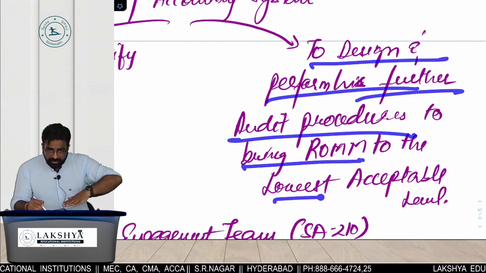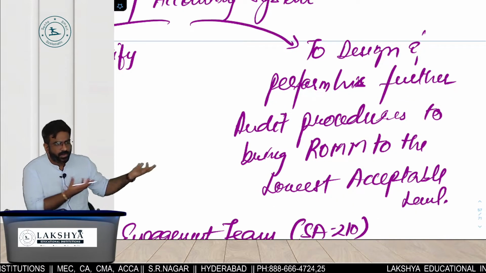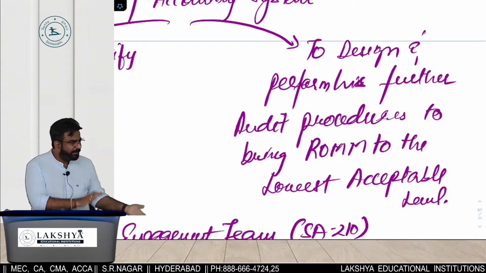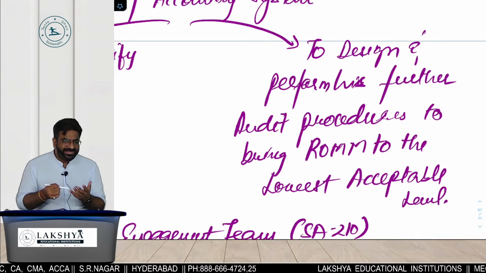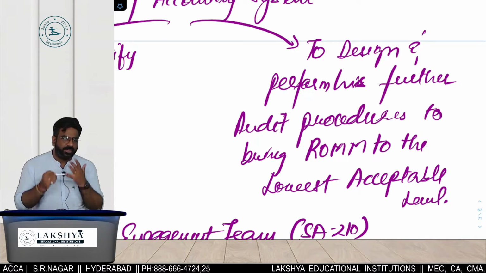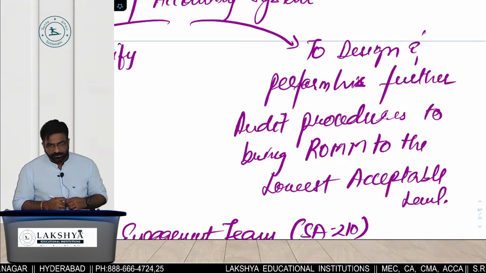ROMM to the which level? Lowest acceptable level. ये हम लोग कहां पे पढ़े अभी तक? All these things we have learned in the company audit so far, equally applicable to what? Bank. So you can see that so far I have managed to introduce the 3 standards in the bank audit only. 220, 210, 315. हाँ के ना?